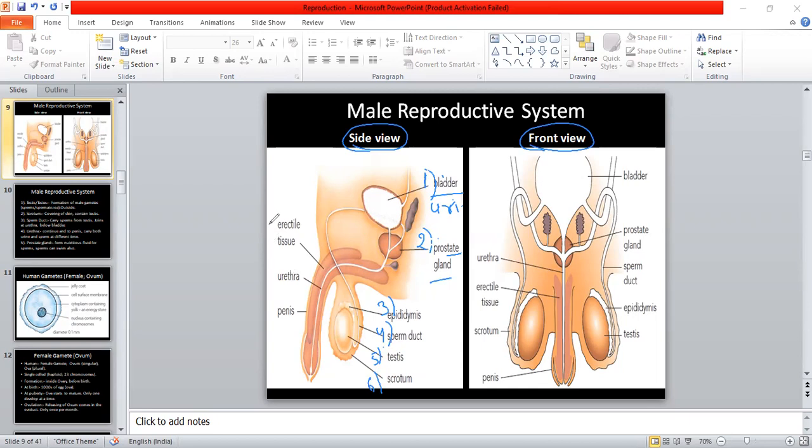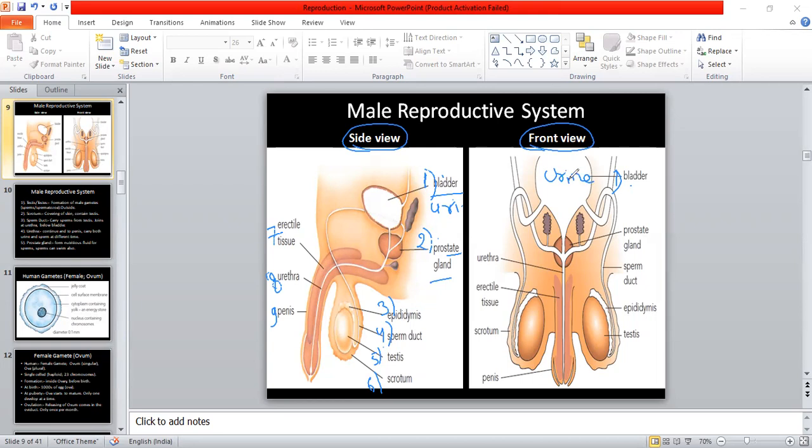Erectile. There are erectile tissues. Eighth one is urethra, and ninth one is penis. So, if we compare the side view of our male reproductive system with the front view of the male reproductive system, we will find this bladder. Bladder is used to store urine, basically.